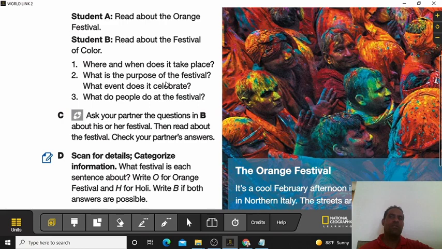To celebrate, people gather in the streets. They throw colored powder into the air and say, "Holi, hey!" Others throw colored water or powder at each other. By the end of this festival, the streets are filled with color and smiles. It sounds like a nice festival.